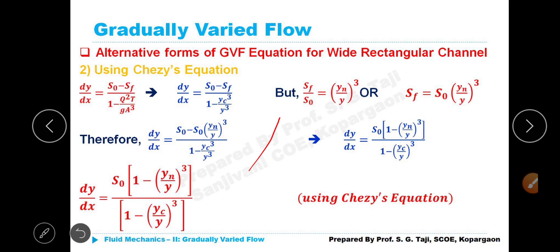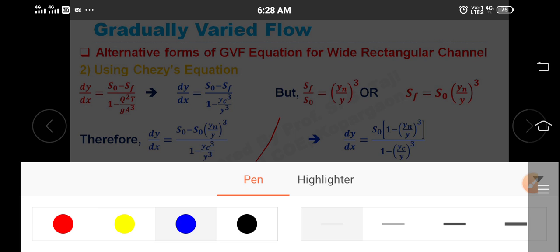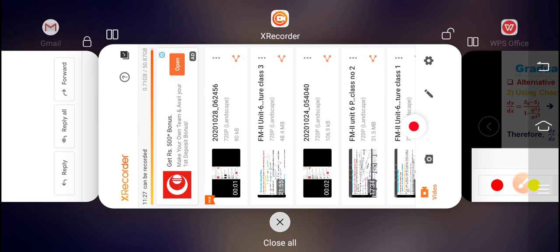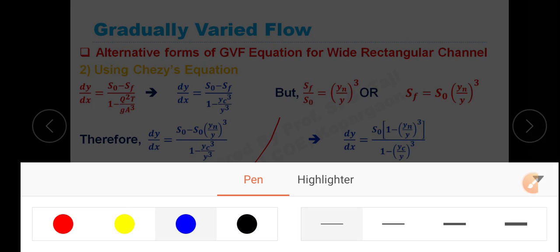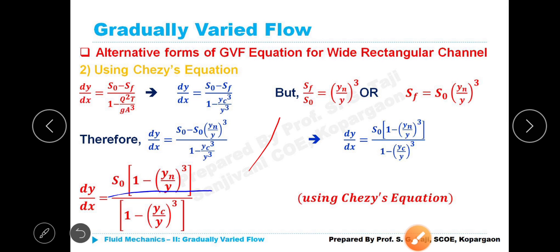divided by 1 minus (yc/y) whole cube, where yn is the normal depth, y is the depth of the flow in the channel, S0 is the bed slope, and yc is the critical depth.